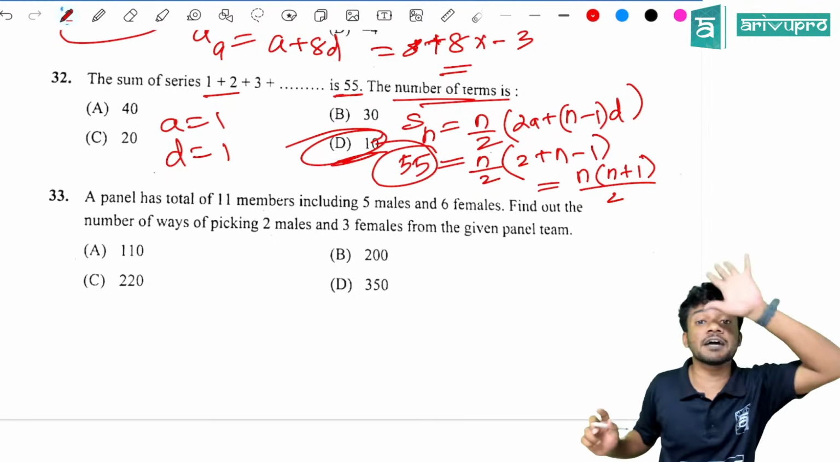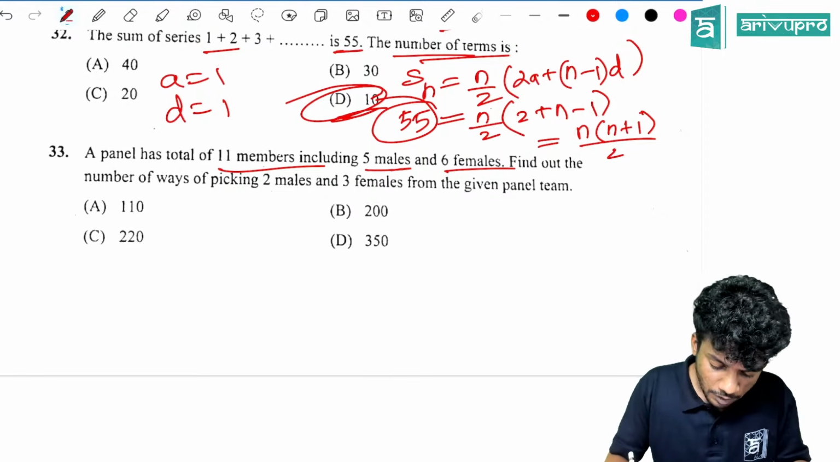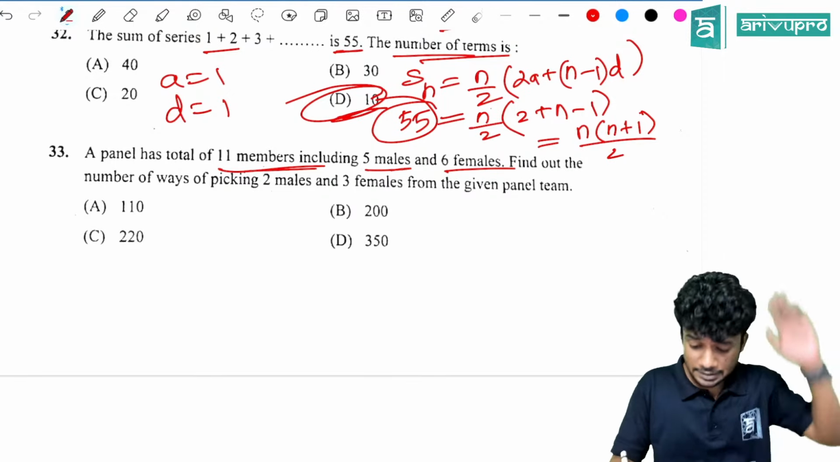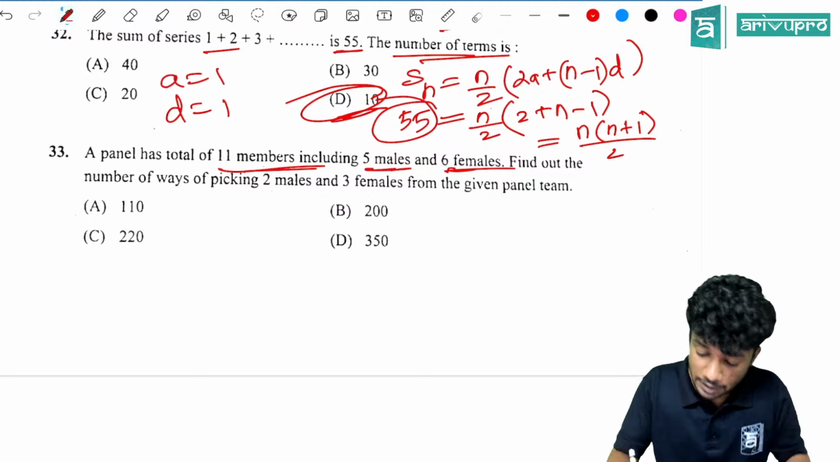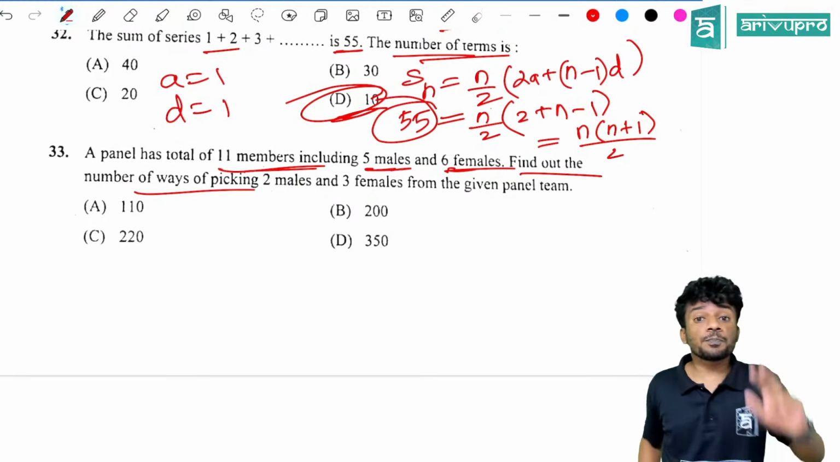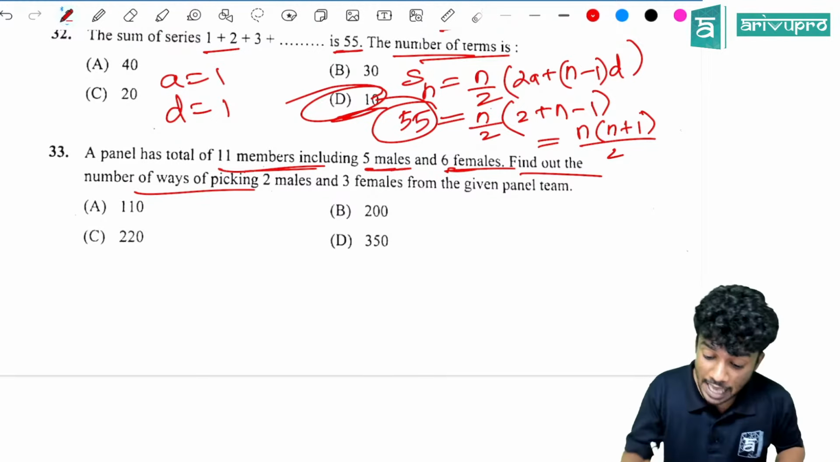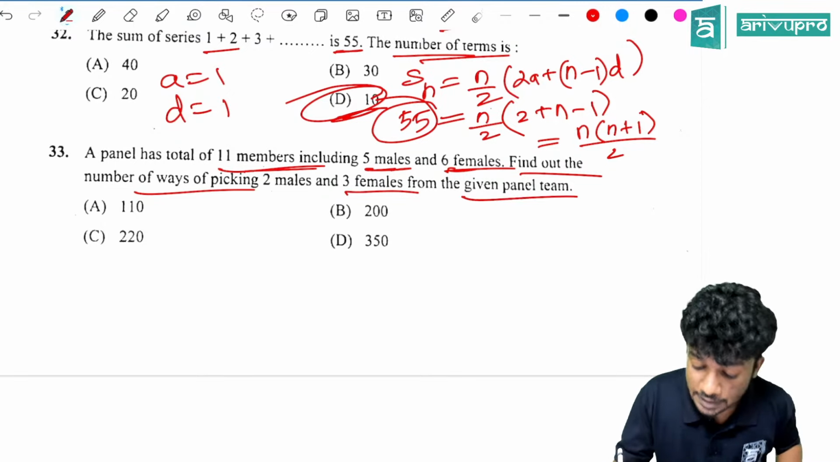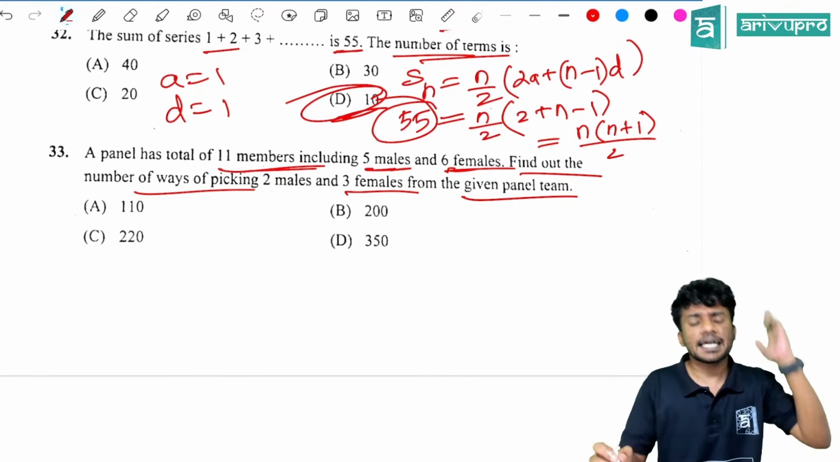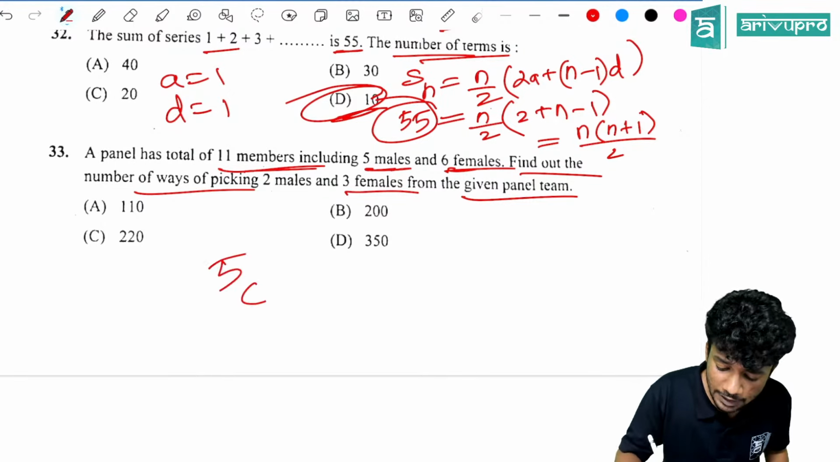Now, question 33. A panel of 11 members, including 5 males and 6 females. Okay, an 11 member panel is there. It has 5 male and 6 female. Then, find out the number of ways of picking 2 males and 3 females from the given panel. Direct question. How many male are there? 5C2.